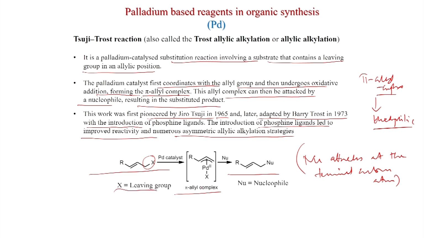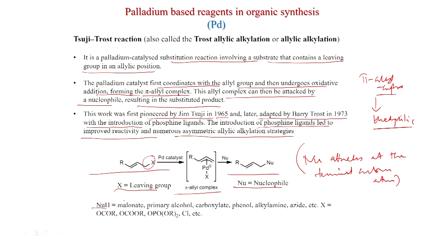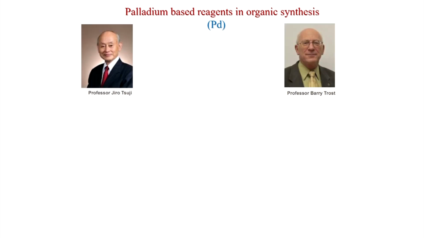So, this is very important, and also the olefin is regenerated. So, X is the leaving group, Nu is the nucleophile, and now different kinds of nucleophiles can be used: malonate, primary alcohol, carboxylate, phenol, alkylamine, azide, etc. X is equal to OCOR, OPOR2, Cl, etc. So, different nucleophiles and different leaving groups can be put, and this was in Chemical Reviews 1996. So, they are the scientists who developed this reaction. This is the Japanese scientist Tsuji, and this is the American scientist Barry Trost.